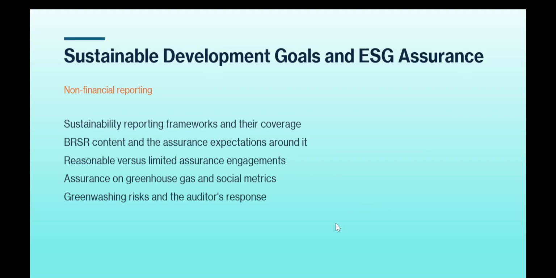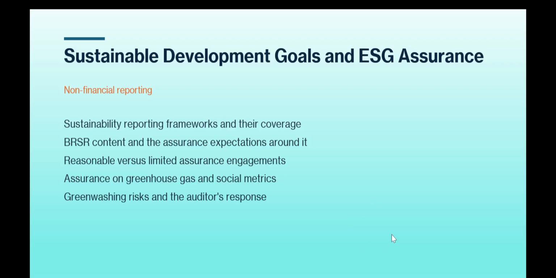Now we have another chapter, very important, sustainable development goals and ESG assurance. Non-financial reporting, which is also very important from an exam point of view as well as when you're doing practice or in service. So what are the contents? Sustainability reporting frameworks and their coverage, BRSR content and the assurance expectations around it, reasonable versus limited assurance engagements, assurance on greenhouse gas and social metrics, greenwashing risks, and the auditor's response. These are the important topics we're going to cover under this head.